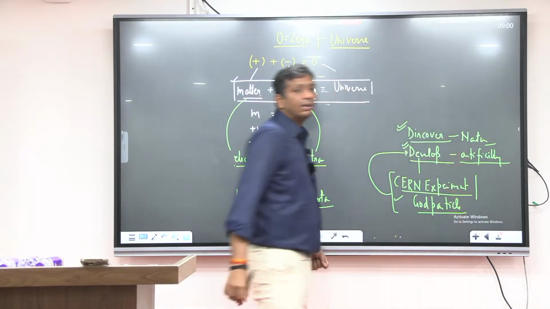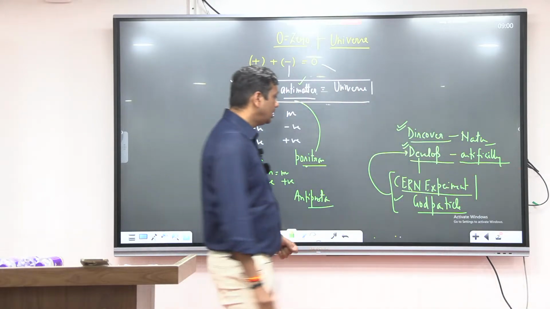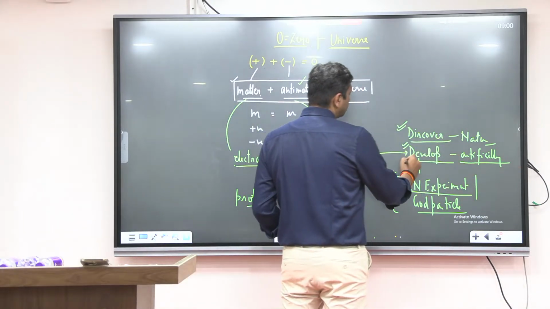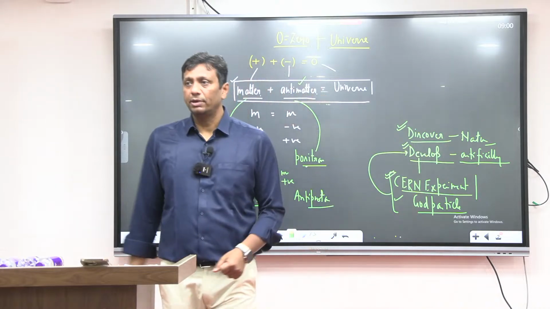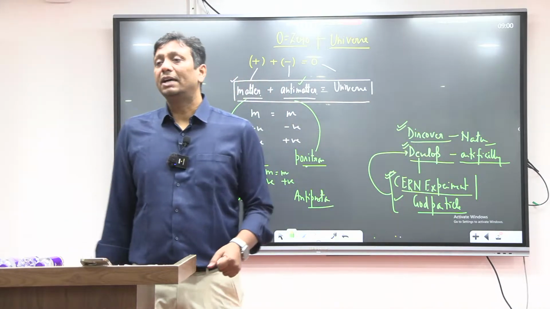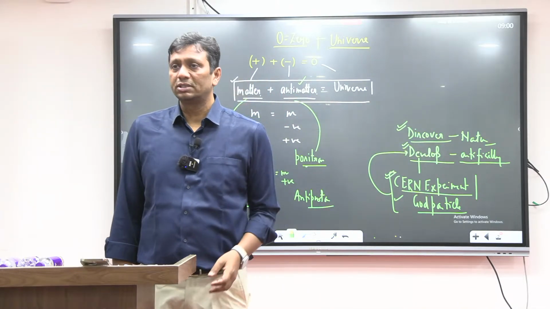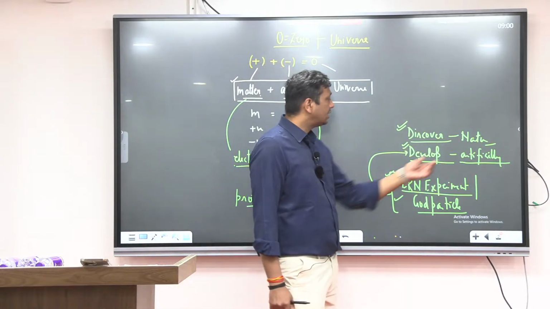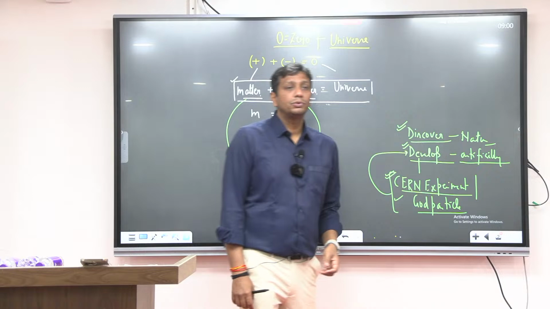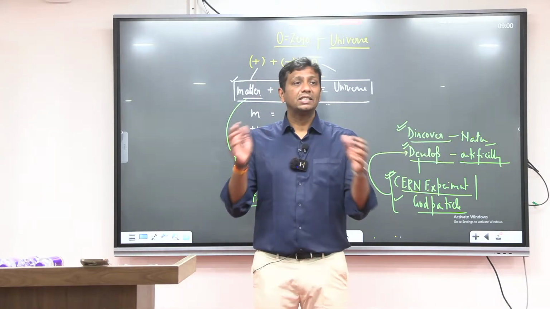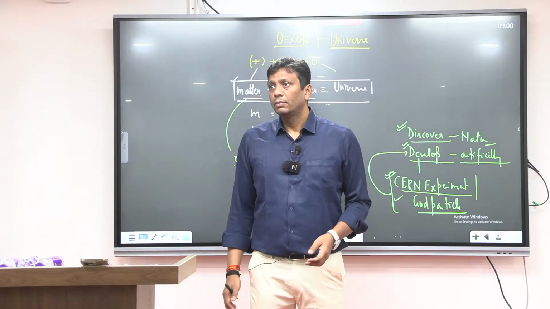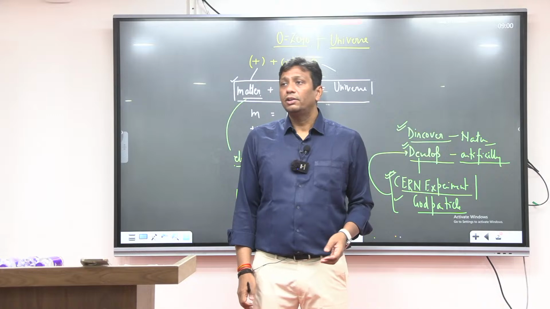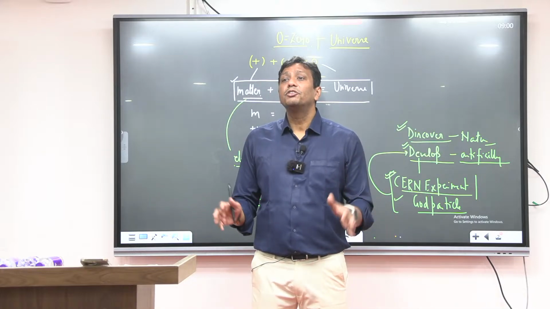But I just want to tell you, this CERN experiment, guys, was a very, very costly experiment, with many millions of dollars spent here, and in this case antimatters were developed artificially. So developing antimatters artificially is not an easy task. It is very, very difficult, but still scientists made it successful.